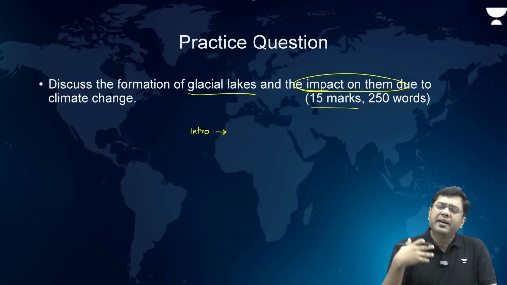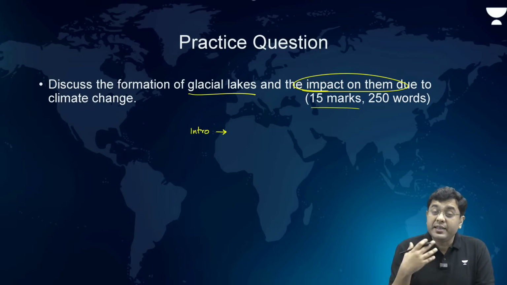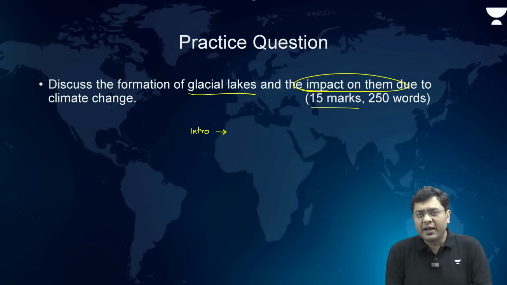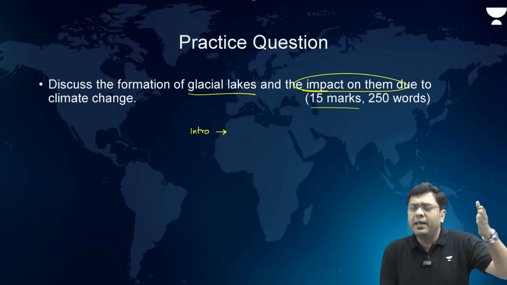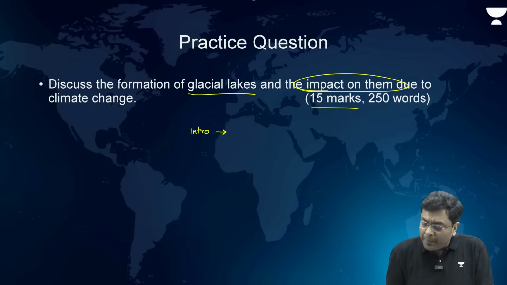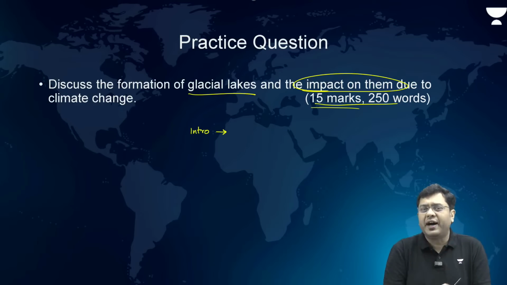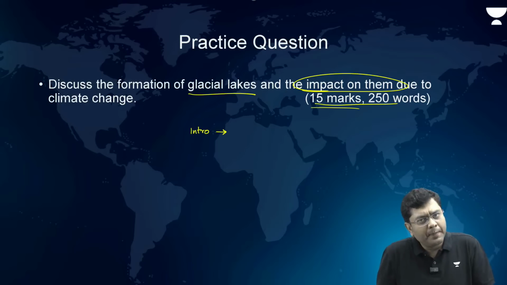So talk about the fact that how the increased melt is leading to increased amount of absorption of solar rays, which is further accelerating the melt, and then talk about how the more water in the glacial lakes, the more dangerous it is, and give the examples of Sikkim, Uttarakhand, etc. Now, because it is a 15 marker question, you can also have the scope for talking about the water scarcity situation very briefly in the end portion of your body.